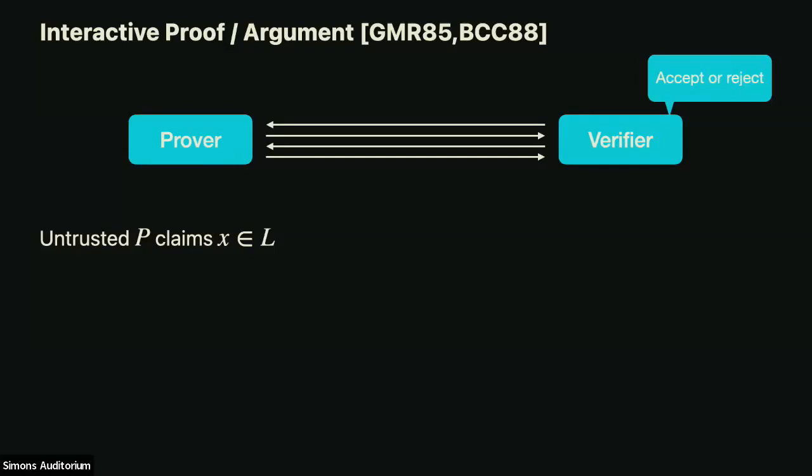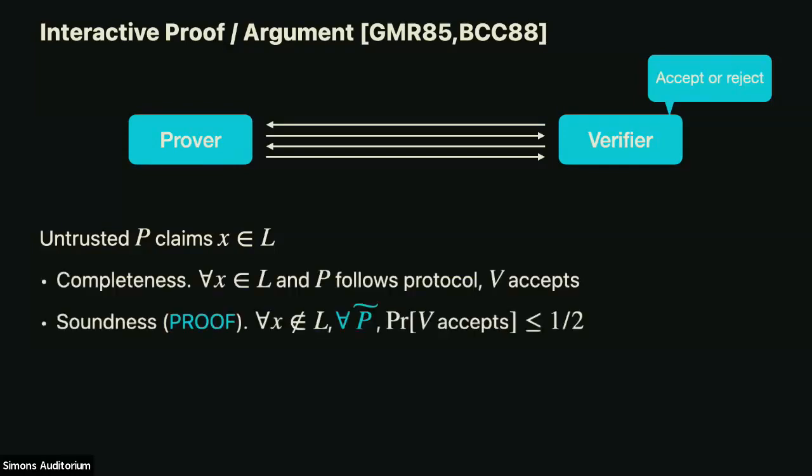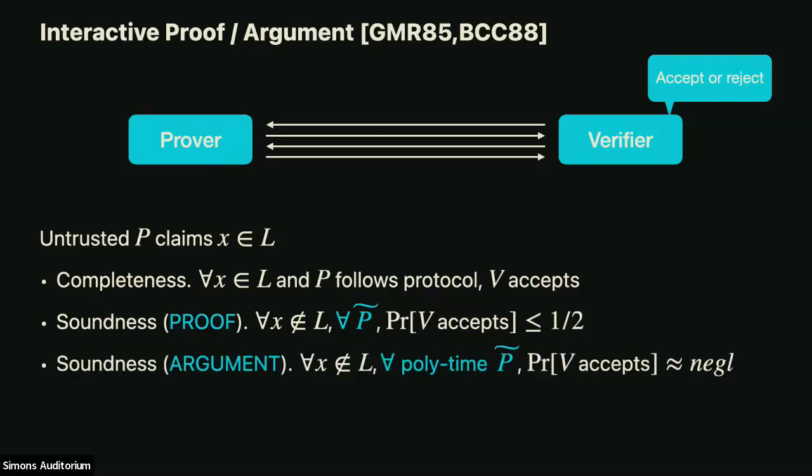The claim is that the input X is in some language L, and we have our usual completeness and soundness properties. For an interactive proof, we want soundness against any unbounded cheating prover. So the probability it can get the verifier to accept is at most a half. And we can bring this down using parallel repetition.